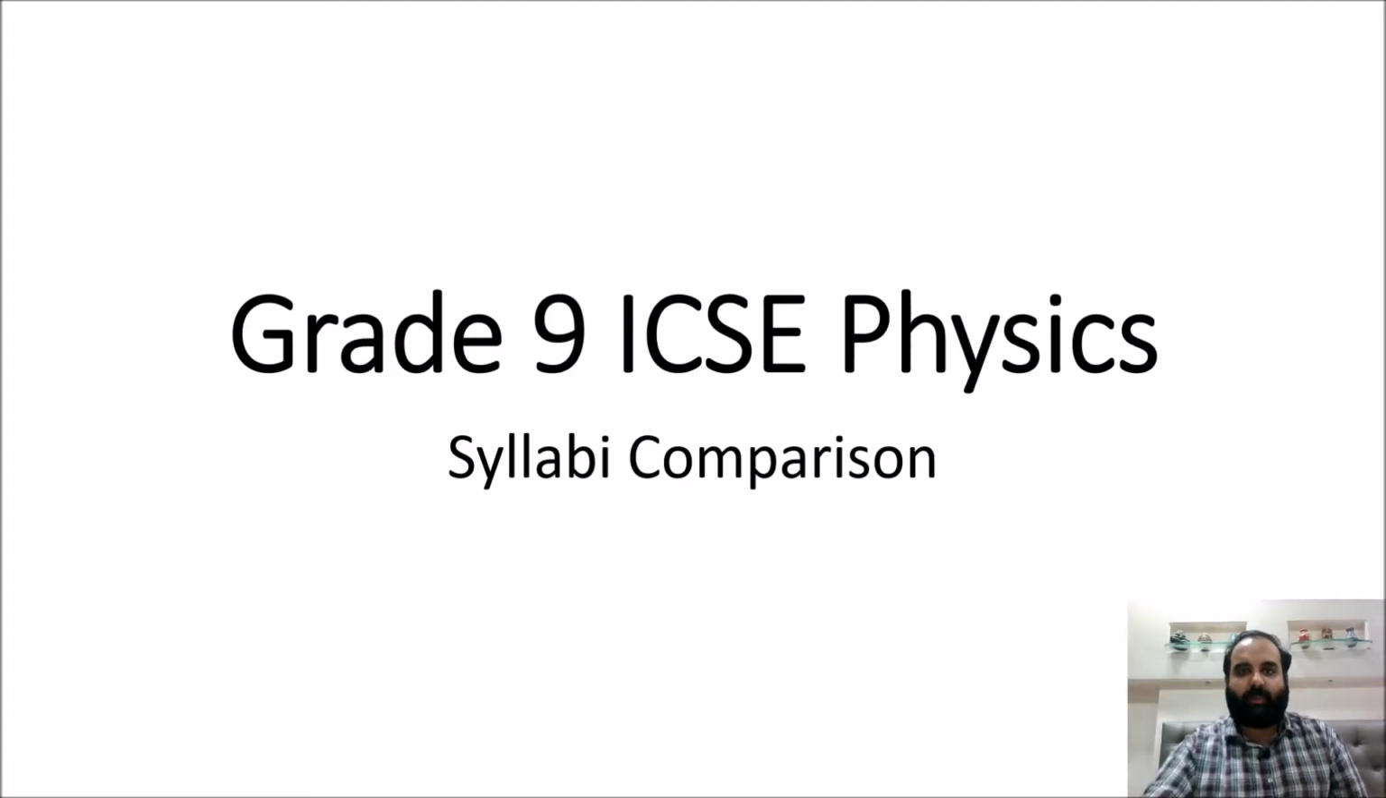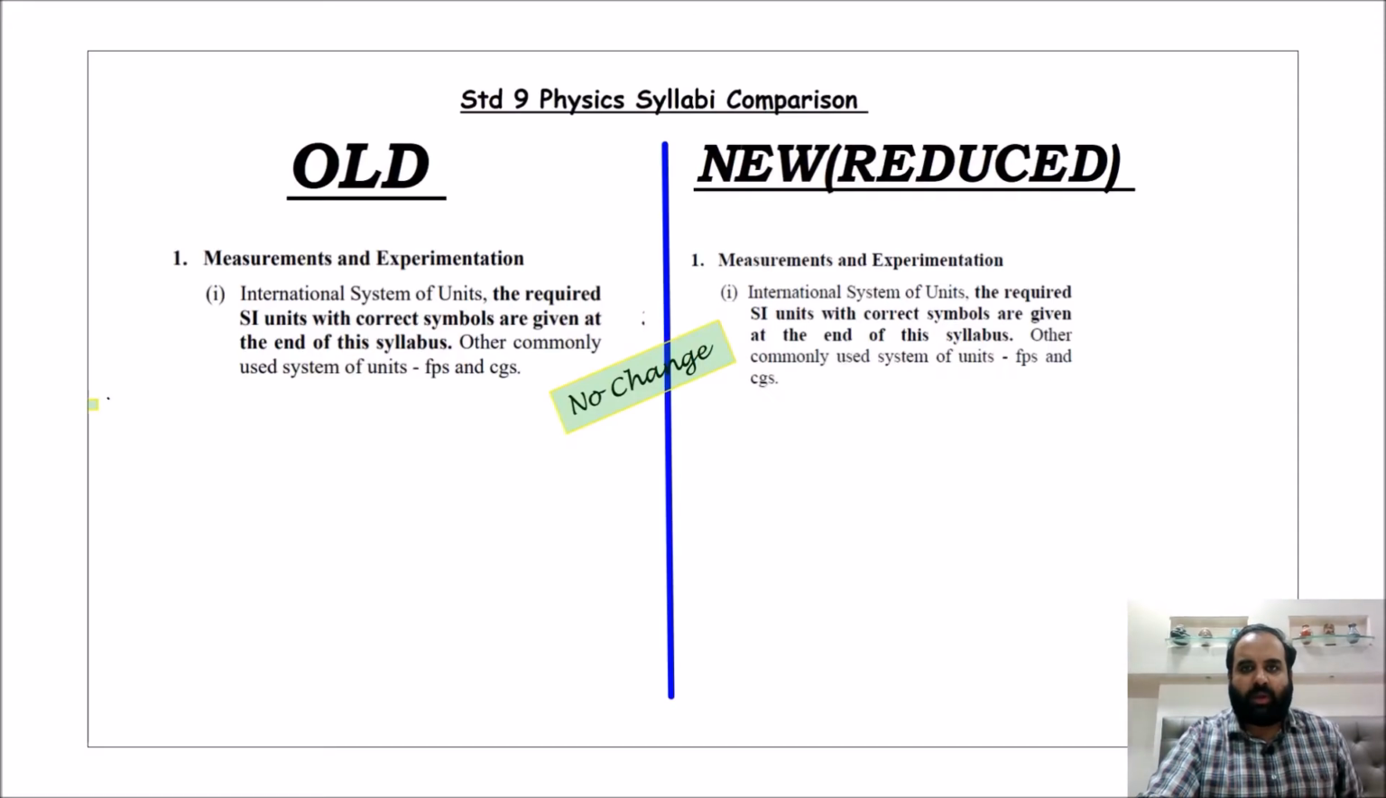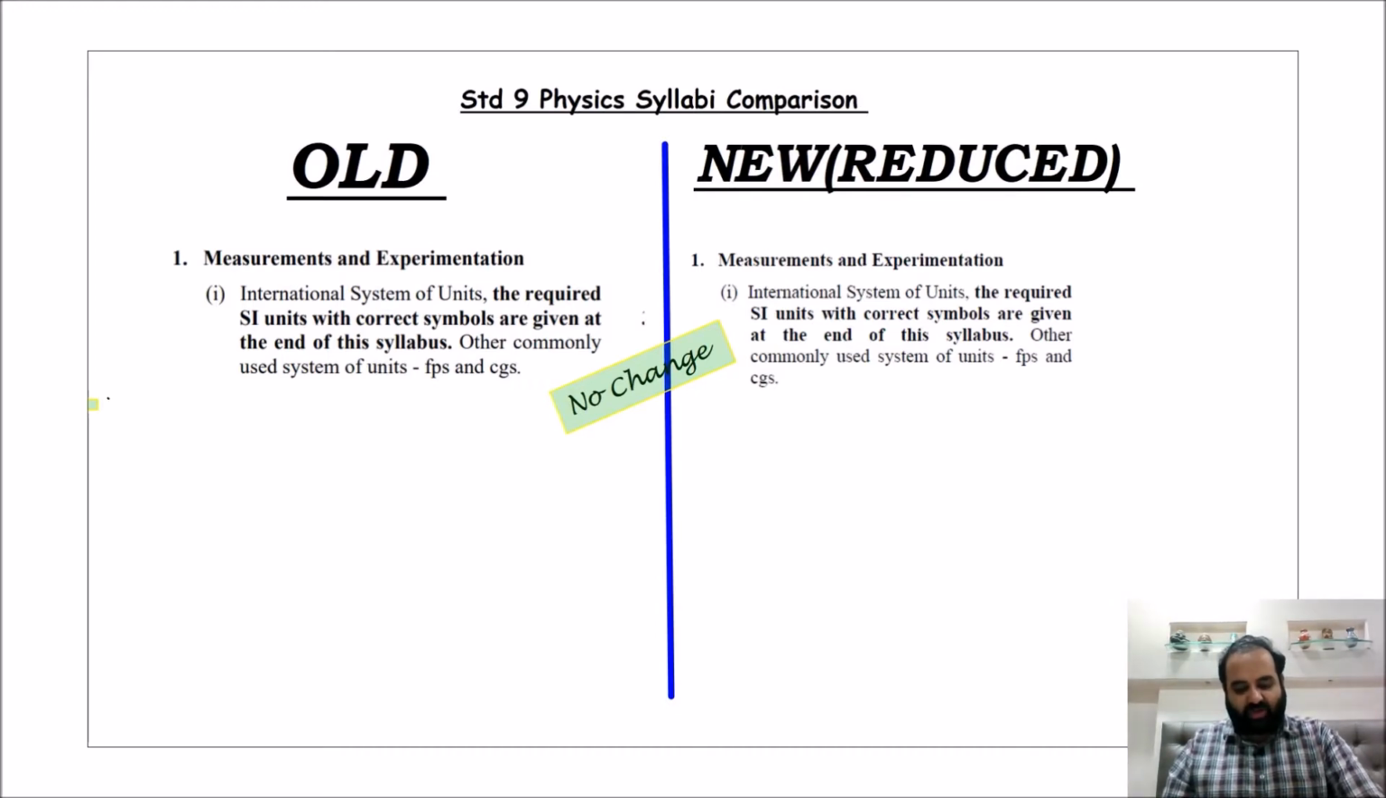Let's quickly begin with the grade 9 ICSE physics syllabus comparison. As far as the first chapter, measurement and experimentation, is concerned, the A part would be there as it is. Here we would be focusing more on conversion of units and all the different conversions, most importantly angstrom unit, nanometer, 10 raised to minus 6 to 10 raised to minus 10, and all those kinds of conversions.